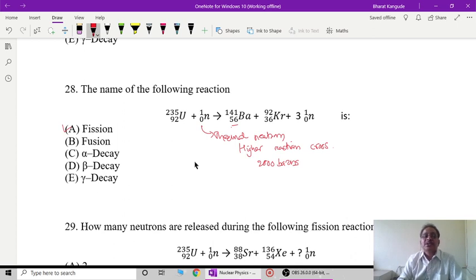So in this process, this neutron is absorbed, compound nucleus is formed, and the two new nuclei have been generated along with these three neutrons, and this process is called as nuclear fission reaction. So A is the correct option on this question number 28.